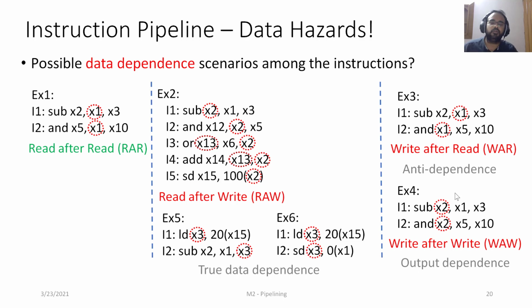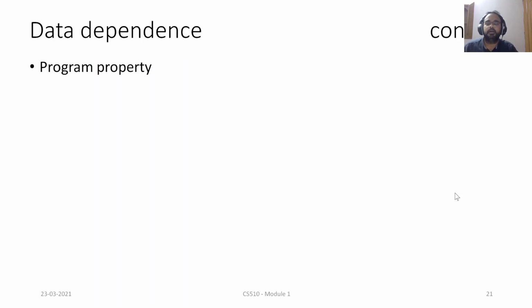Let's look at them a little more closely. Why would there be data dependence? It's basically the program property. That's the way we typically write the programs. When we are trying to compute a value, right, we intend to use it in later part of the program. Otherwise, why would there be any need for us to compute that value, right?